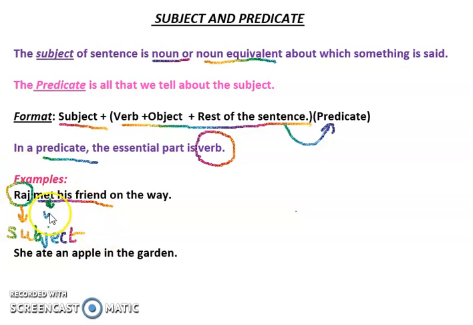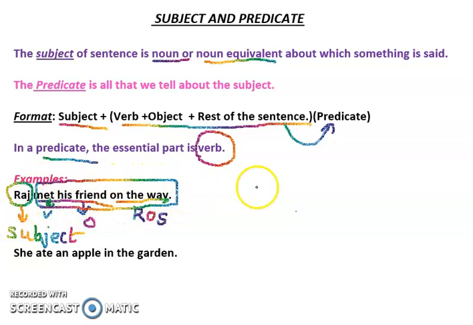Met is the verb, action of meeting. His friend, whom he met, his friend. So this becomes the object. And on the way is the rest of the sentence. ROS is rest of the sentence. So basically this portion, met his friend on the way, becomes the predicate of the sentence because it describes the action of Raj. Raj, what is Raj doing? Raj met his friend on the way. So that met his friend on the way portion becomes the predicate and Raj becomes the subject.